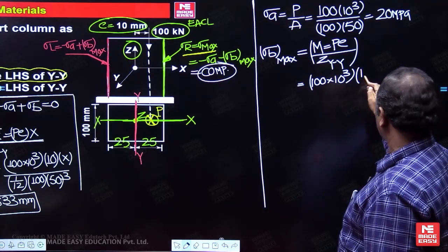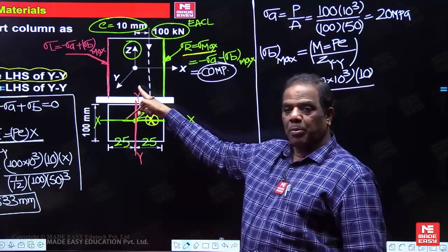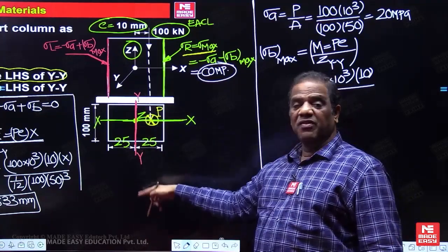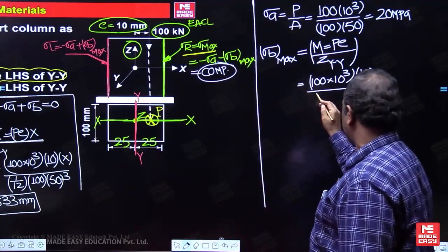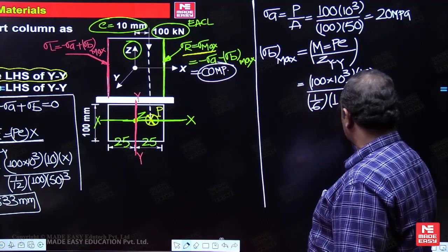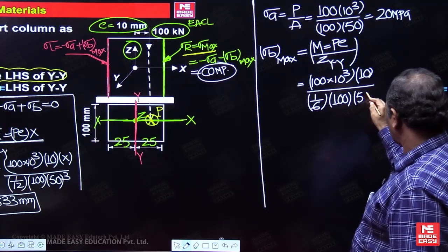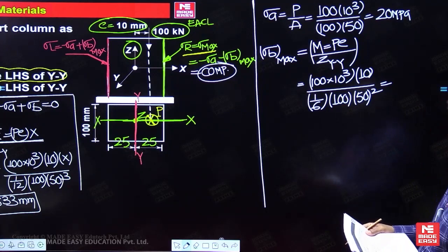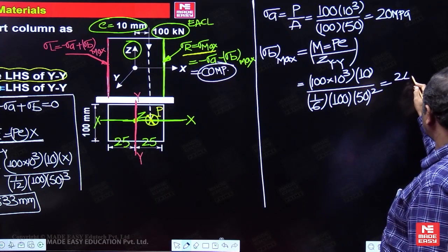Eccentricity is going to be 10. How to write the section modulus now? About YY, 1 by 6. Moment of inertia means 1 by 12. ZYY means 1 by 6, dimension parallel to that axis and square of the other dimension. 1 by 6. What is the dimension parallel? 100. And what is the square of the other dimension? 50. So simplify this value, you are getting 24 megapascals.